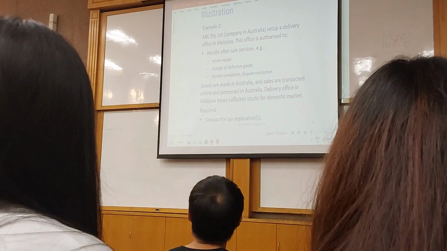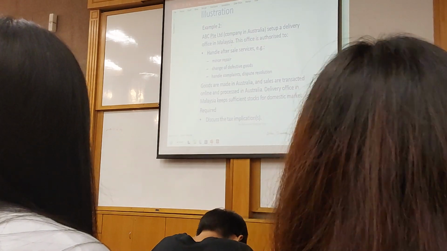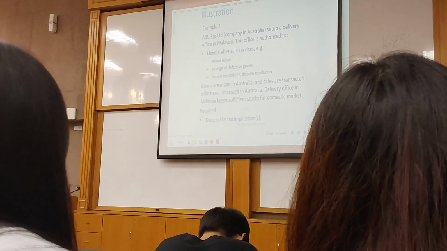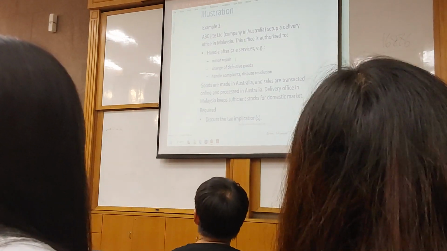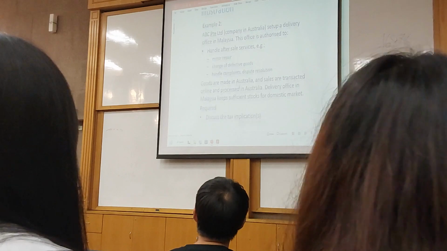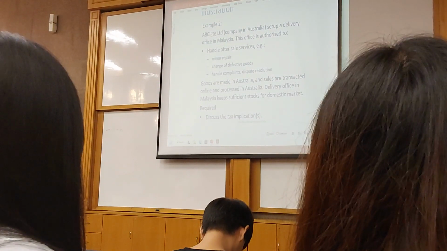ABC Private Limited Company, an Australian company, set up a delivery office in Malaysia, just to deliver goods only. This office is authorized to handle all after-sales services like minor repair, change of defective goods, and handle complaints and dispute resolution. Goods are made in Australia and sales are transacted online and processed in Australia.